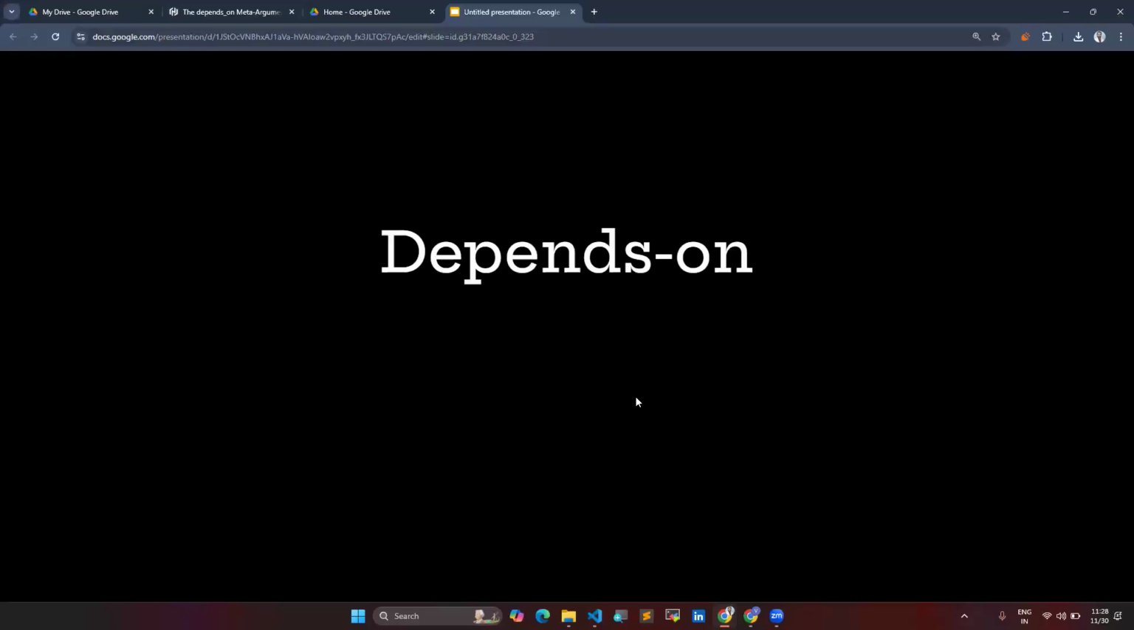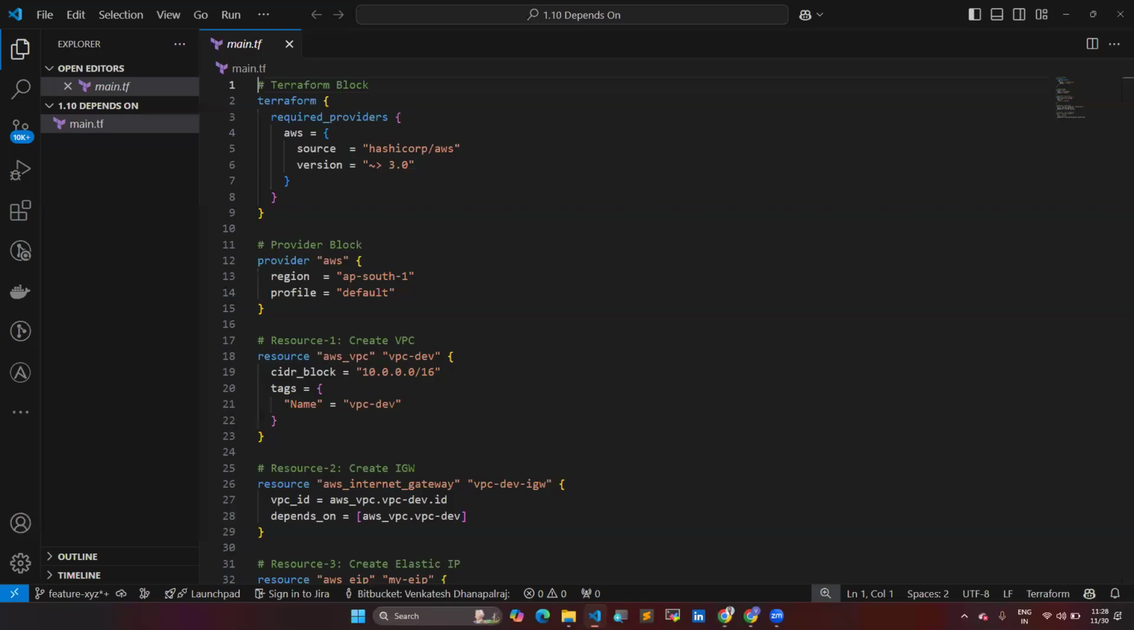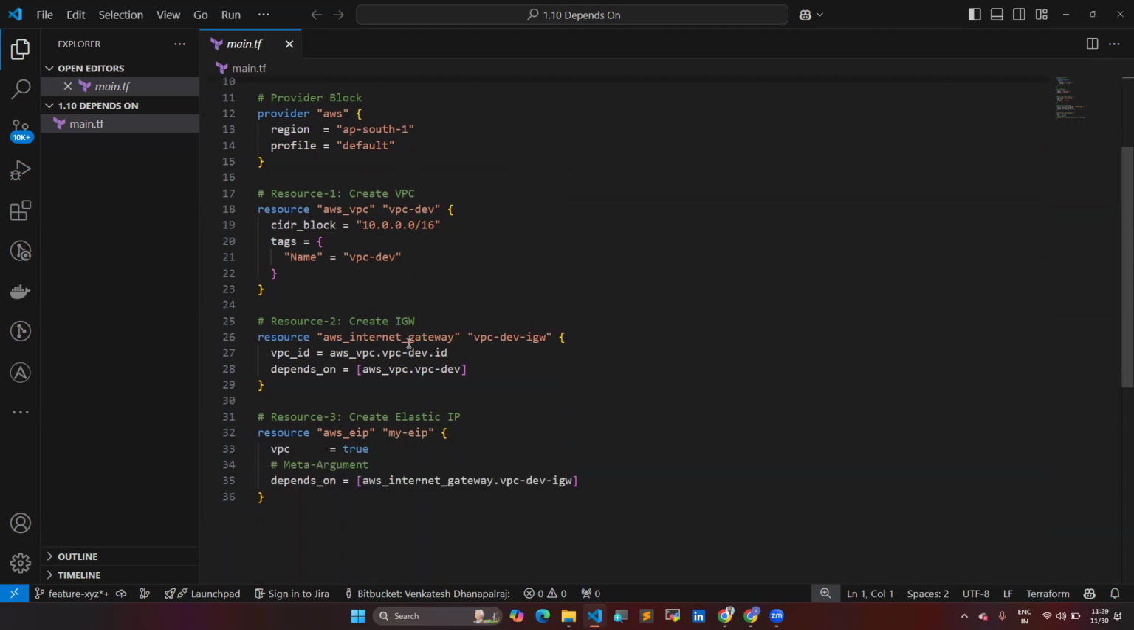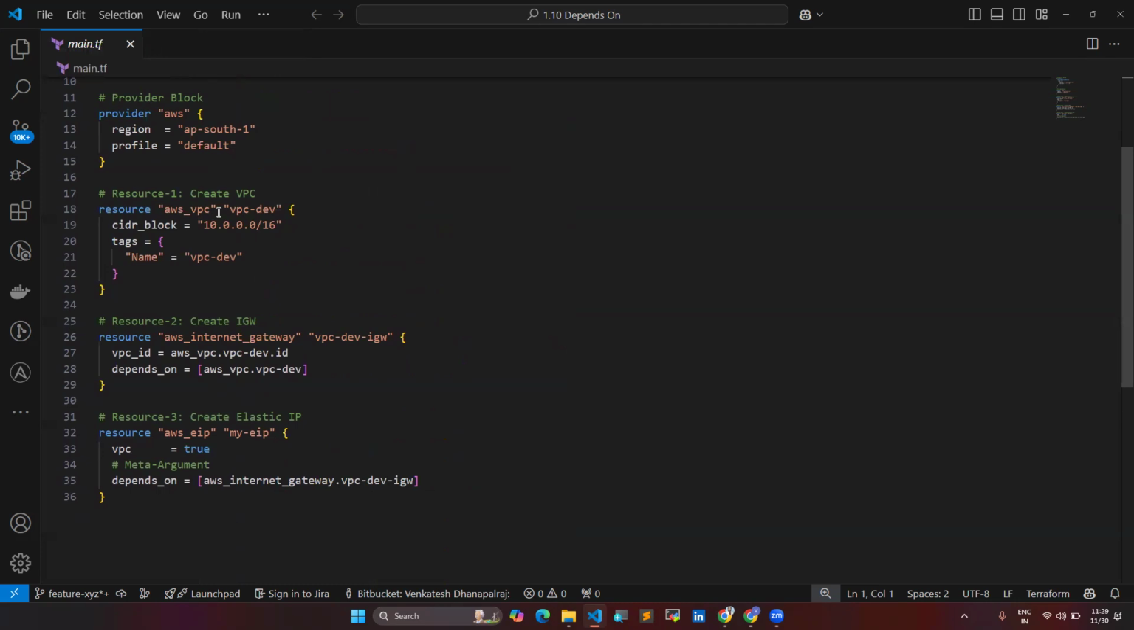For that I have the script already in my repository. This is the script I have. Here we have the Terraform block and the provider block, and I have a total of three resources. The first is a VPC, then an Internet Gateway, then an Elastic IP. Here the VPC resource will be created, but for the other two resources, inside them I have mentioned depends_on. This is the meta argument which you are going to use here.